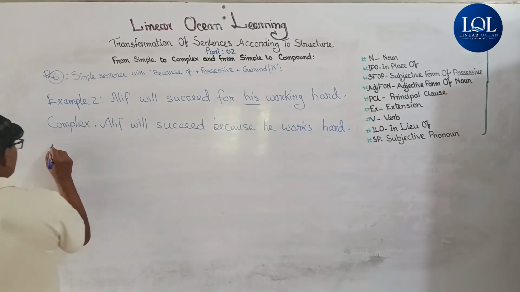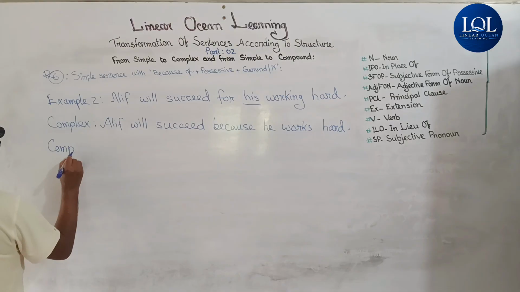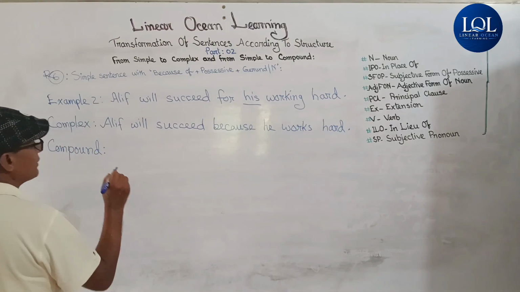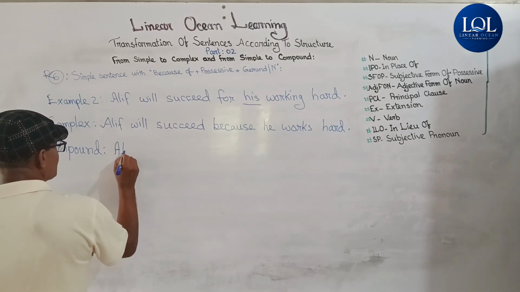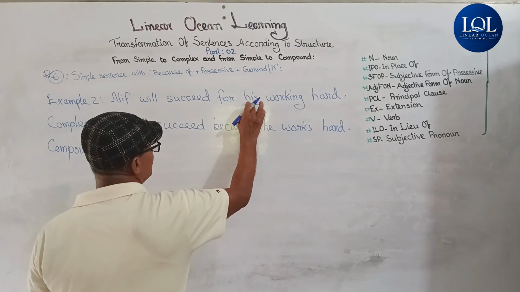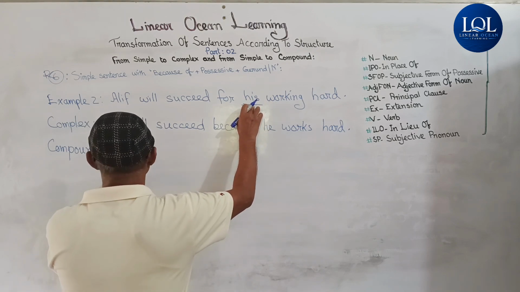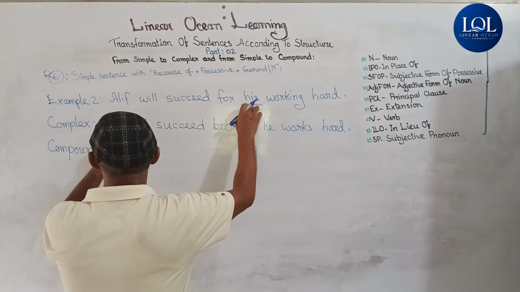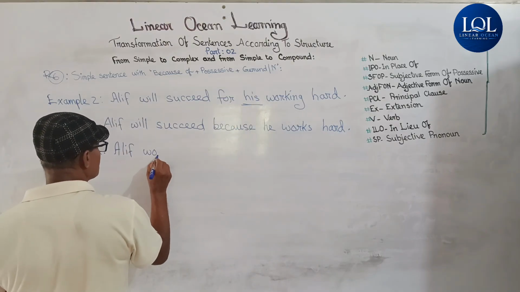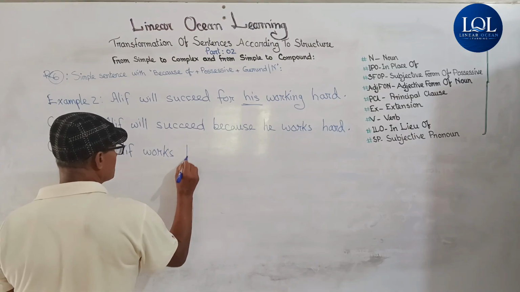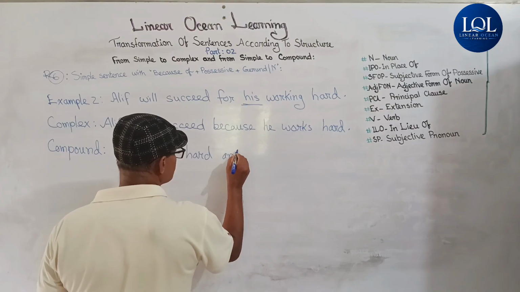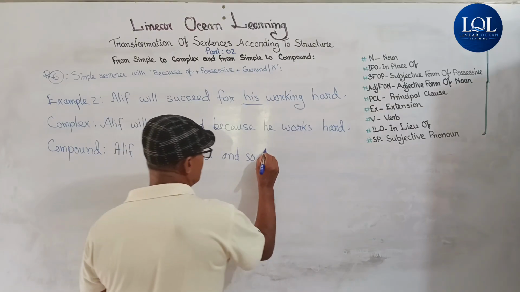And compound one will be: Alif works hard. Here in place of his, that will be subjective form, but so long there is subject is a noun, it will be noun form. Alif works hard and so he will succeed.